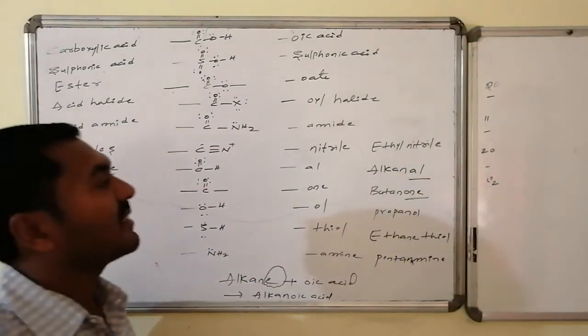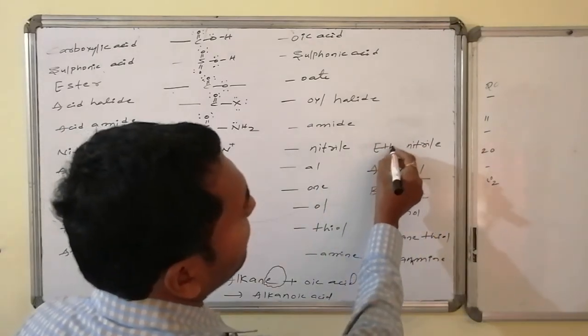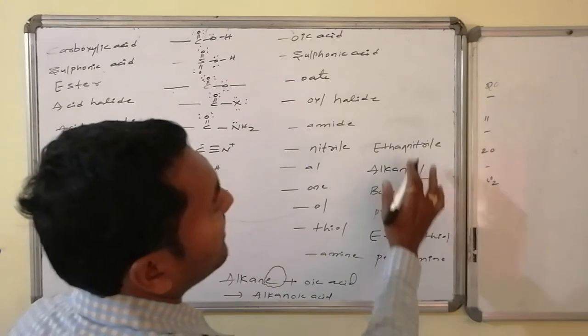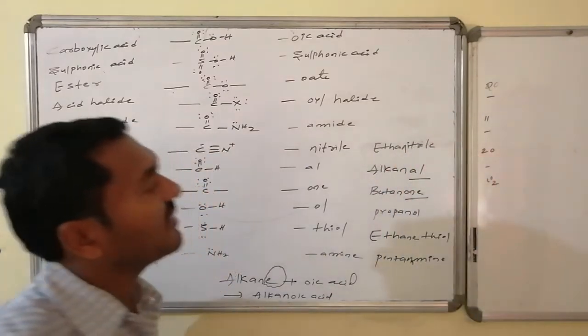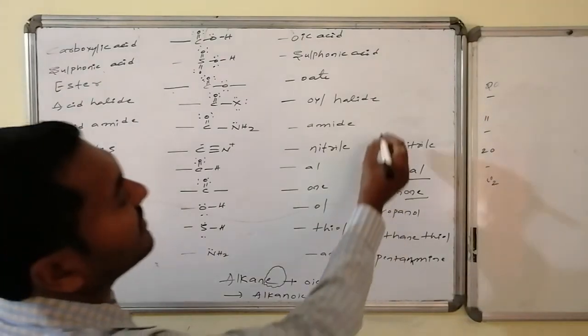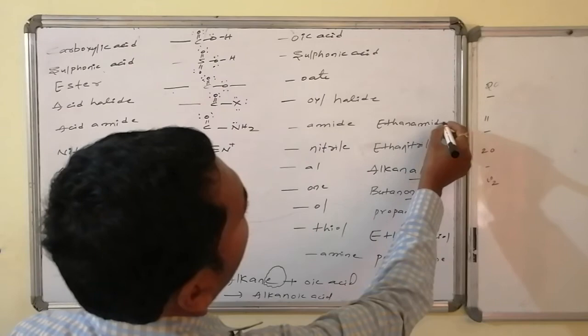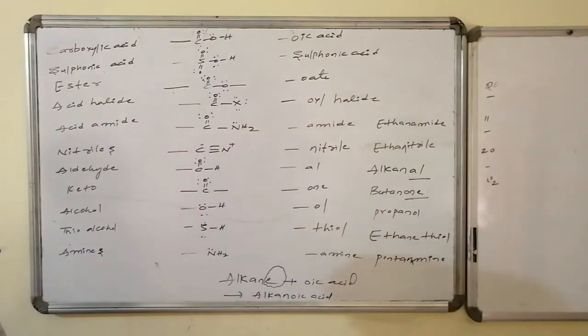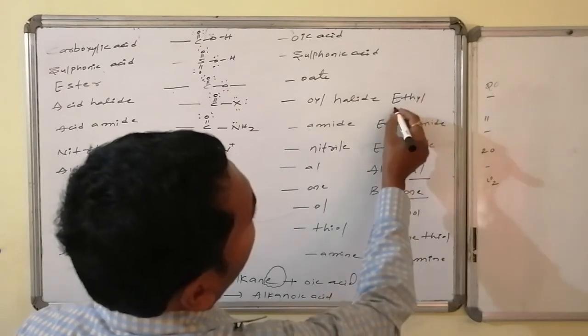Otherwise ethane nitrile, ethanenitrile. Ethanamide. This is ethyl ethanoate, ethyl ethanoate.